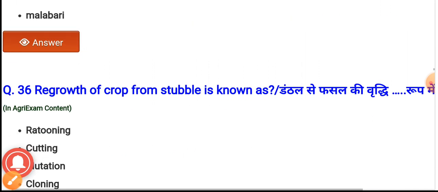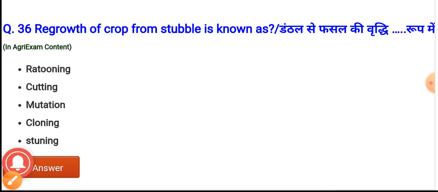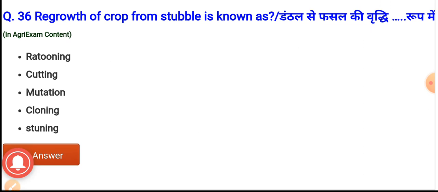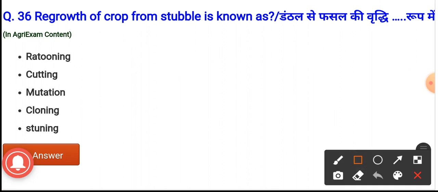Question number 36. The regrowth of crop from stubble is known as? The options are ratooning, cutting, mutation, cloning, tuning. And option first is the correct answer, ratooning. It is the process in which the regrowth of crop takes place through stubbles.